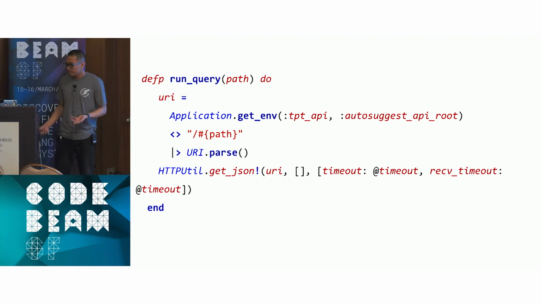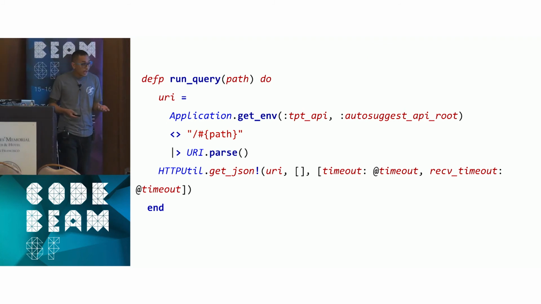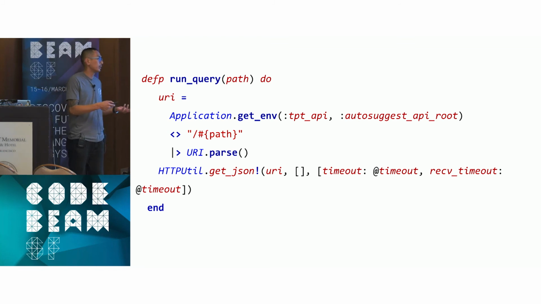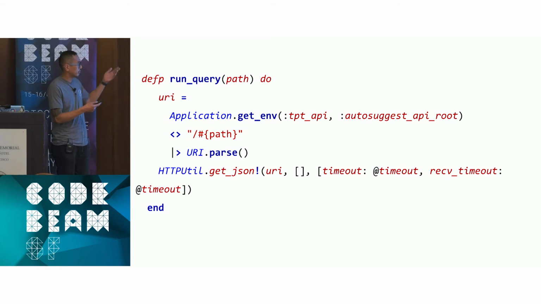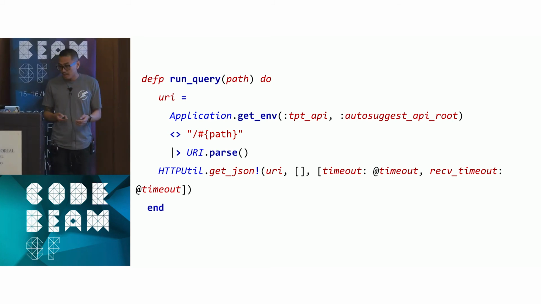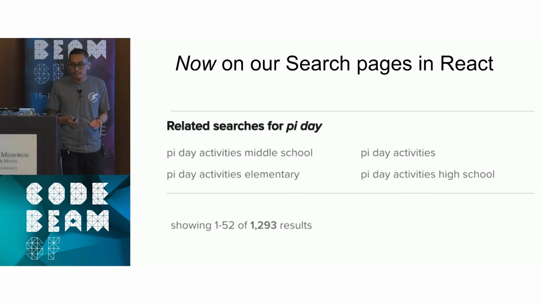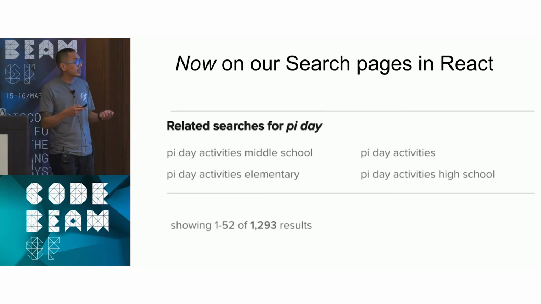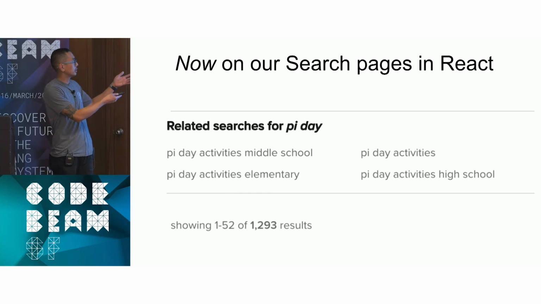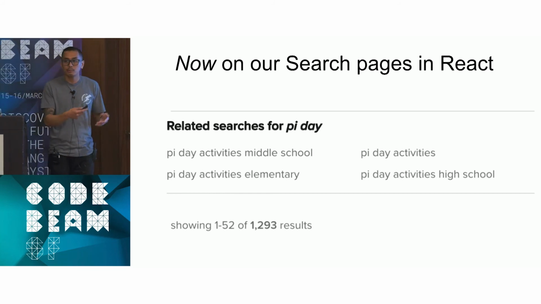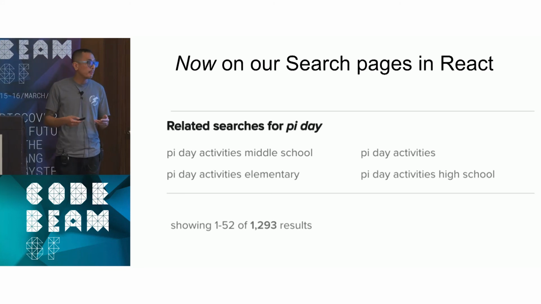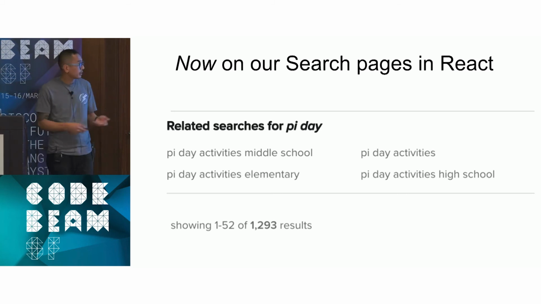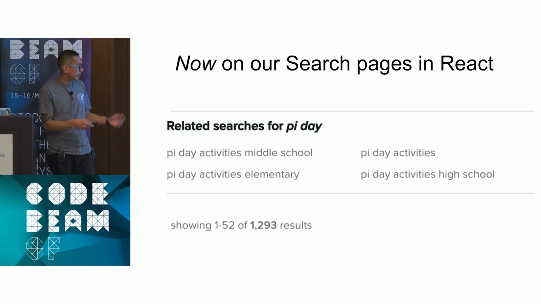On our GraphQL API, we're able to run a query like this, and we have in our config the URL for our Autosuggest, and it's basically querying it. And that's it. It's as simple as that. On the React side, it runs a GraphQL query, and it's able to give you similar results to what we've got from Autosuggest. It's a slightly different variant from Autosuggest. We do slightly different things for Autosuggest, but it gives us the related searches that we want. So for PyDay, here are your related searches.